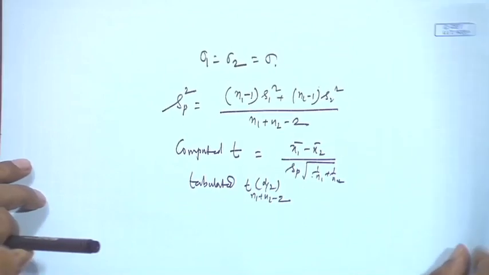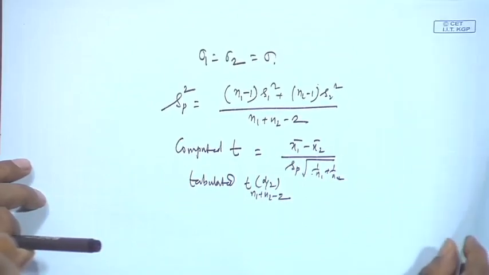This is just a special case of the original one. The original one was sigma 1 squared by n1 plus sigma 2 squared by n2. So, in general, we know that the special case should hold for the original one also.